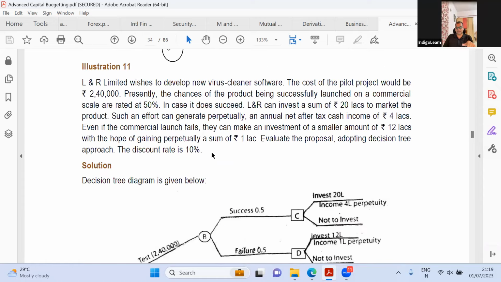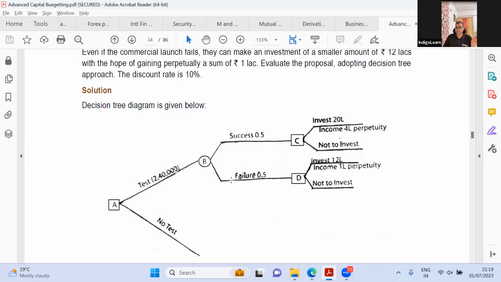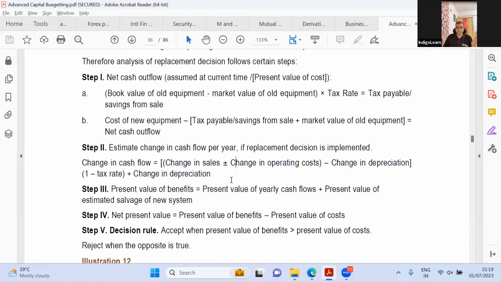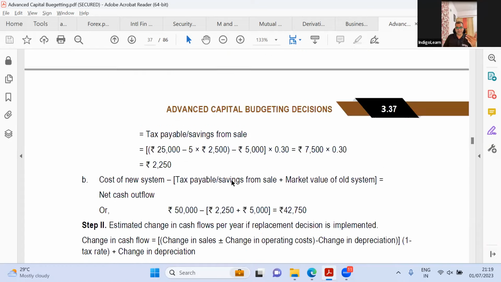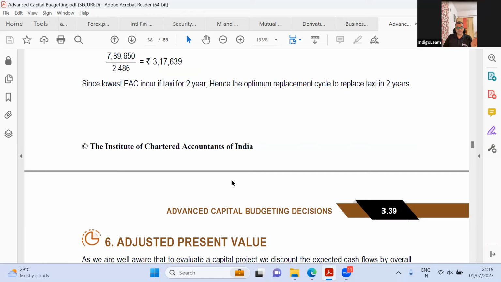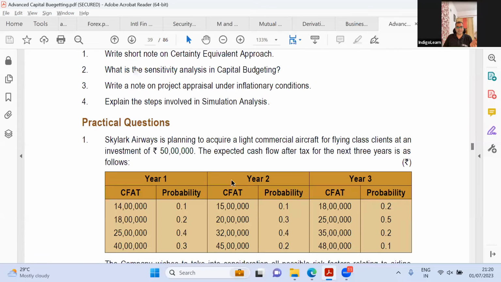Now this decision tree is something new. This is not there in the old syllabus intermediate material, but there's nothing very fancy. This is like our options chapter, where you have multiple nodes and from there multiple places where the decision goes. So that is what it is. I don't think it is something very, very difficult or fancy. It can be handled. Adjusted present value, I actually discussed this, in fact, I remember discussing with the intermediate faculty also how this is done. And we've done this in final also, I think in international financial management in the existing syllabus, we've done something.